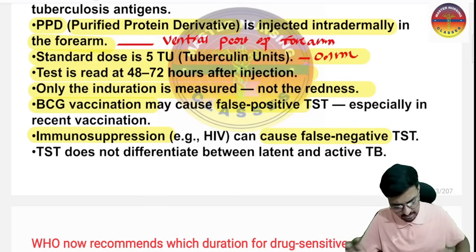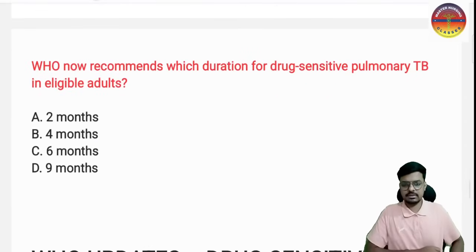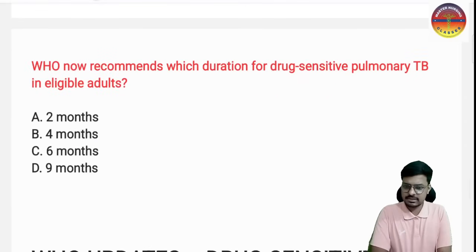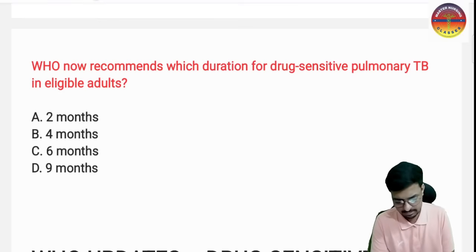Okay, the next very important question is this one. Now WHO recommends which duration of treatment for drug sensitive pulmonary TB in eligible adults? So in eligible adults, which duration is the World Health Organization now recommending for drug sensitive pulmonary TB?